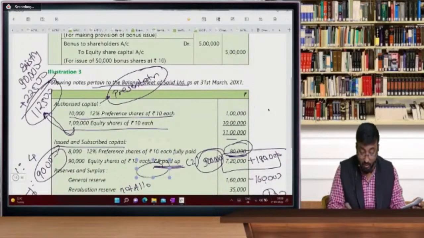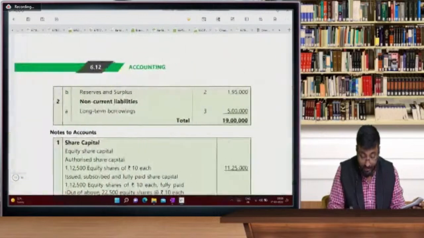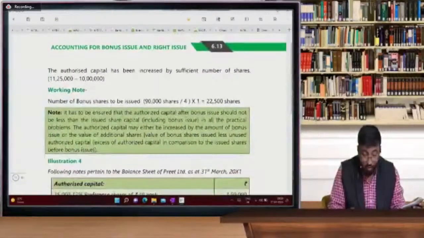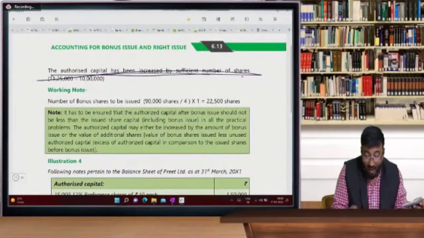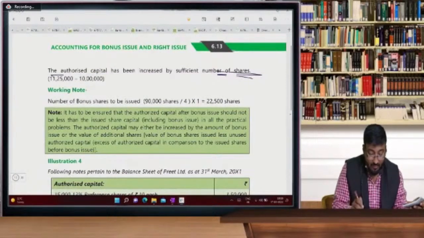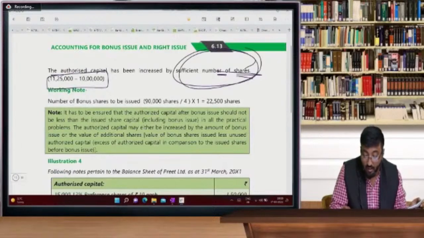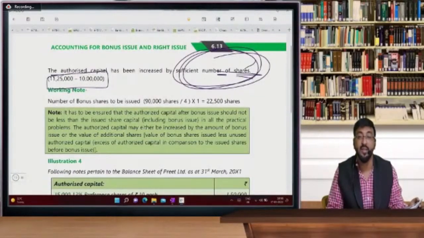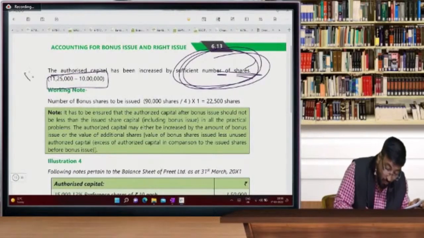Yes, you can see here that at the last you will get a note: authorized capital has to be increased by a sufficient number of shares. And this note will carry 1 mark.